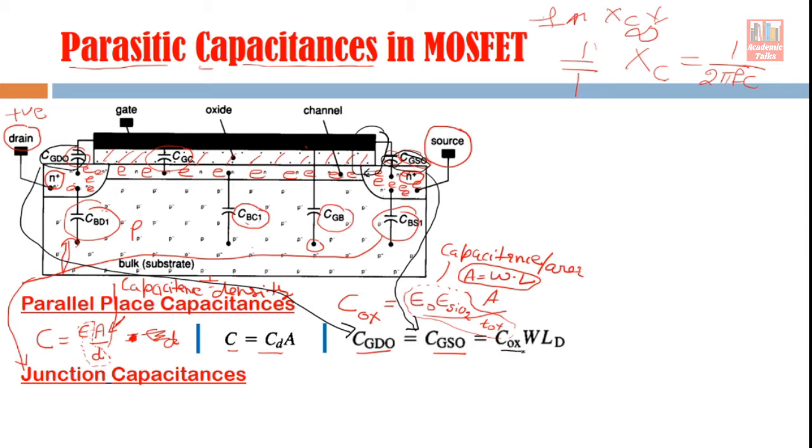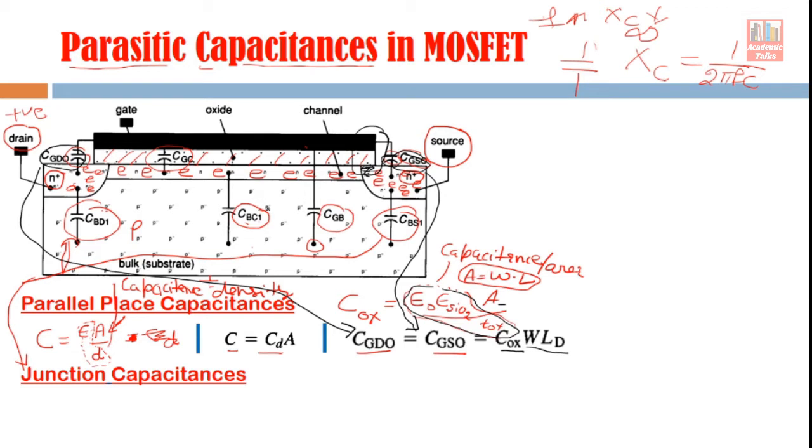C ox is your oxide capacitance per unit area, and C ox is epsilon of silicon dioxide by T ox. So this is the oxide capacitance per unit area multiplied by area, and the area is W into LD. W is the width of the channel and LD is the diffusion length. How much diffusion is there inside this channel, this portion.